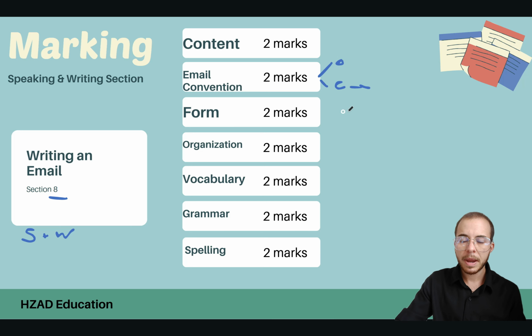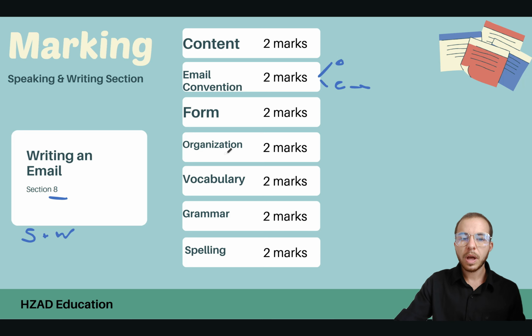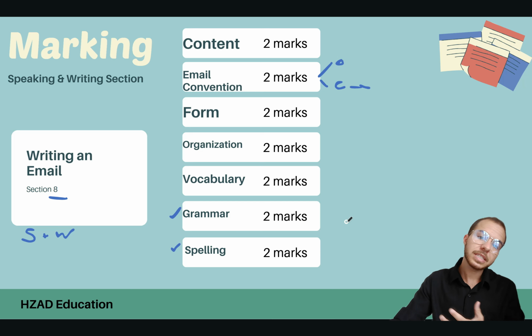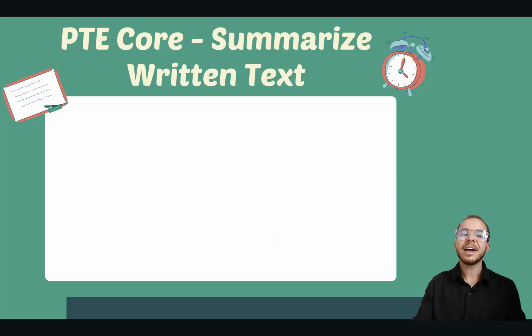Form, we're looking for paragraph structure, and I'll discuss this a lot more as we go through. Organization as well, we have 4 to 5 paragraphs, usually, sometimes 3 paragraphs. Vocabulary, grammar, and spelling. Grammar and spelling, you just need to make sure that you are not having any mistakes for both, and you'll get the complete marks. If you have 1 grammar mistake, -1 mark. If you have 1 spelling mistake, -1 mark. So it's very easy to lose marks here, but we're going to give ourselves time for proofreading. That is super important.